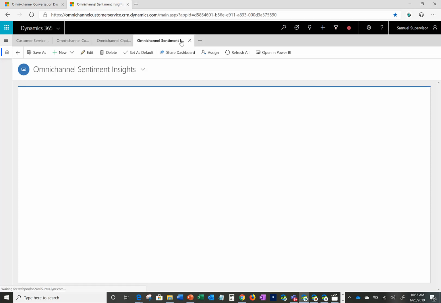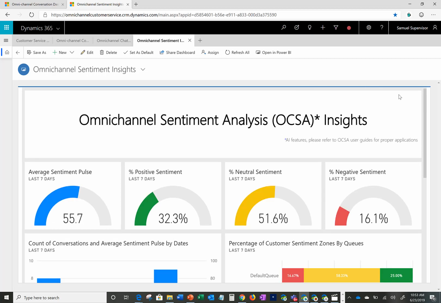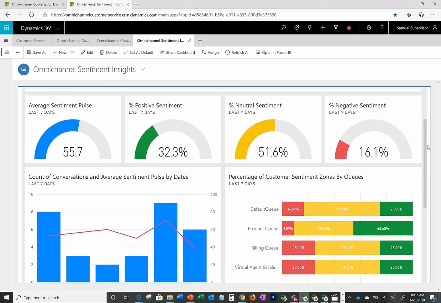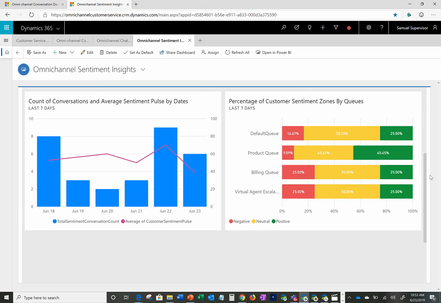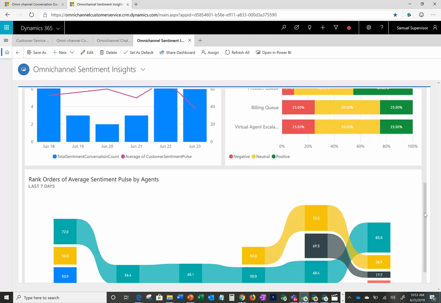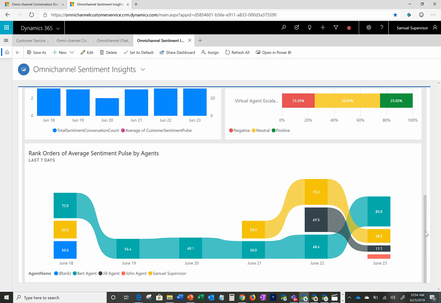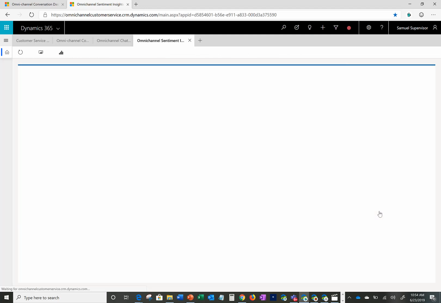Now let's take a look at the Omnichannel Sentiment Insights dashboard. This dashboard shows average sentiment score, how many were positive, how many were neutral, how many were negative. Not only that, you can see the correlation of incoming chats over time and how they're trending. Now in our scenario, Samuel is looking for coaching opportunities for his agents. So he's paying special attention to the average sentiment pulse by agent section.